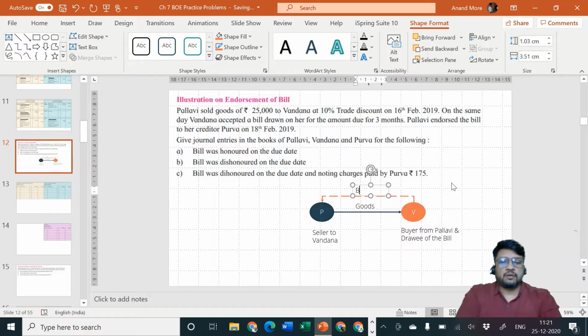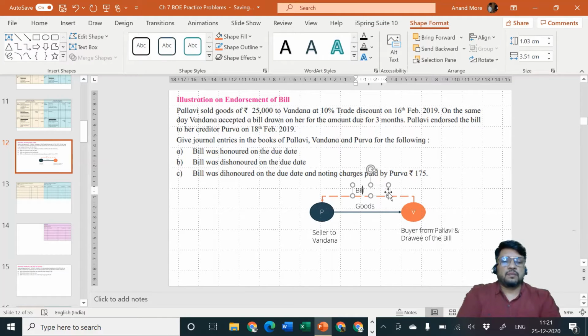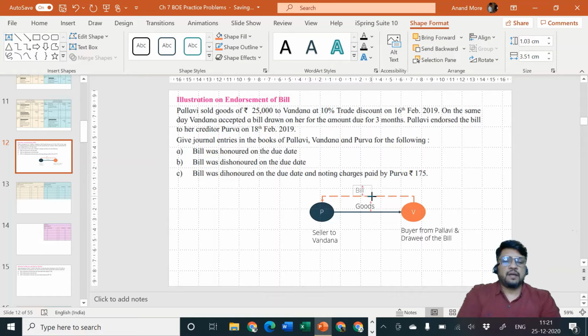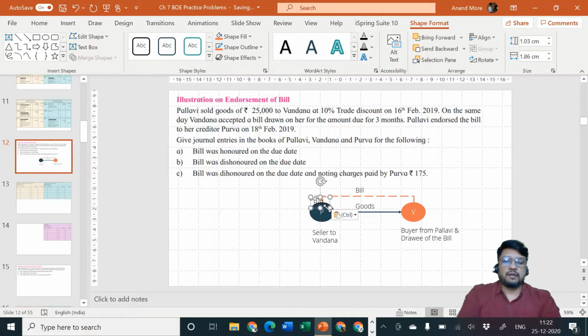I'll call it a bill. When this bill is recorded by Pallavi, it will be called bills receivable. And when it is recorded by Vandana, it will be called bills payable.